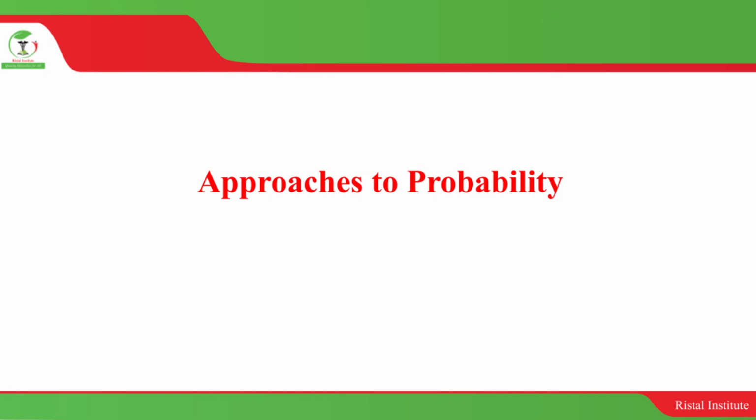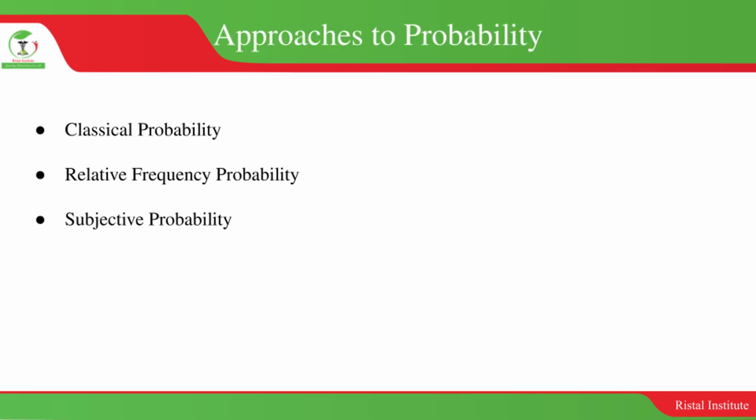We want to look at the approaches to probability. We are saying there are three relative approaches. One is what we call classical probability. Two is relative frequency probability. And three is subjective probability.